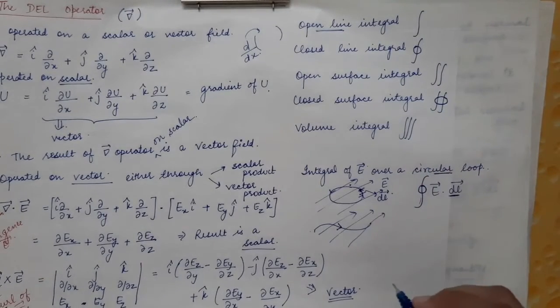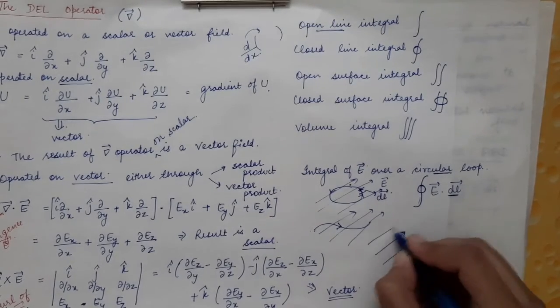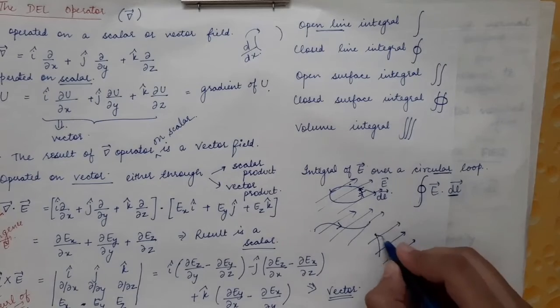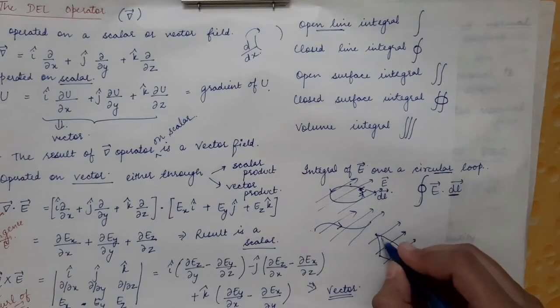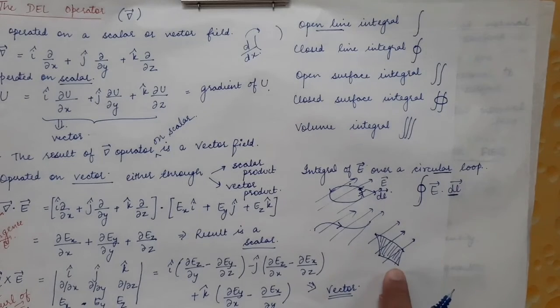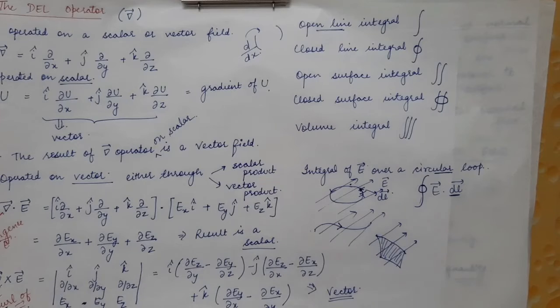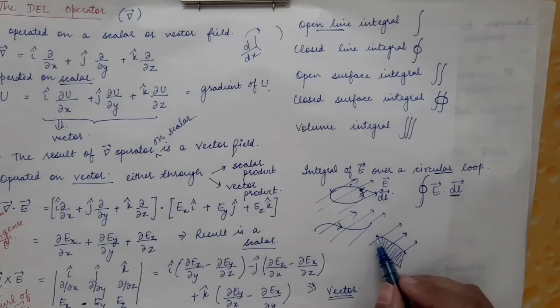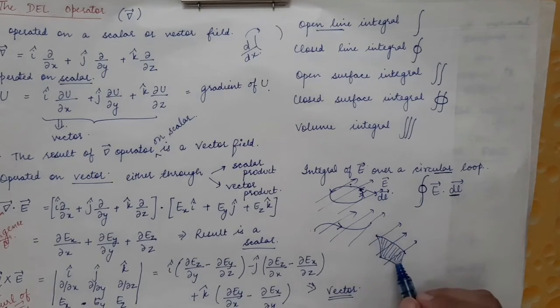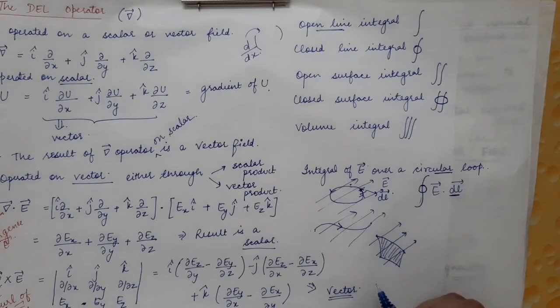So let's say we have been asked to find the surface integral of a vector field over this surface. Let's say this is the whole surface. Now you can clearly see this is an open surface. Let's say this is a sheet of paper, so this is an open surface. Instead, if you take a spherical body, a spherical surface, that surface is a closed surface. So in this particular case, we have an open surface.